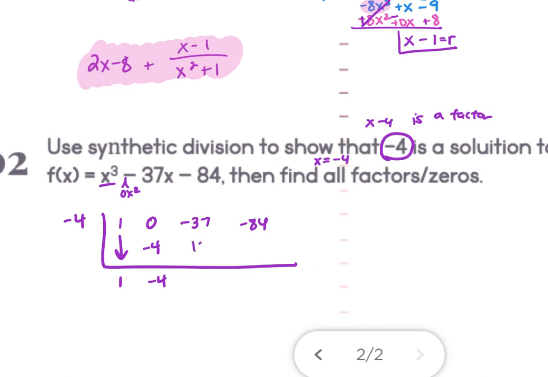Multiply it, put it in the next column, and add it. Multiply it and put it in the next column, and add it. If you don't get 0 there, you did something wrong because it's telling you it is a root or an answer or a solution or a factor, which means it has to have a remainder of 0.